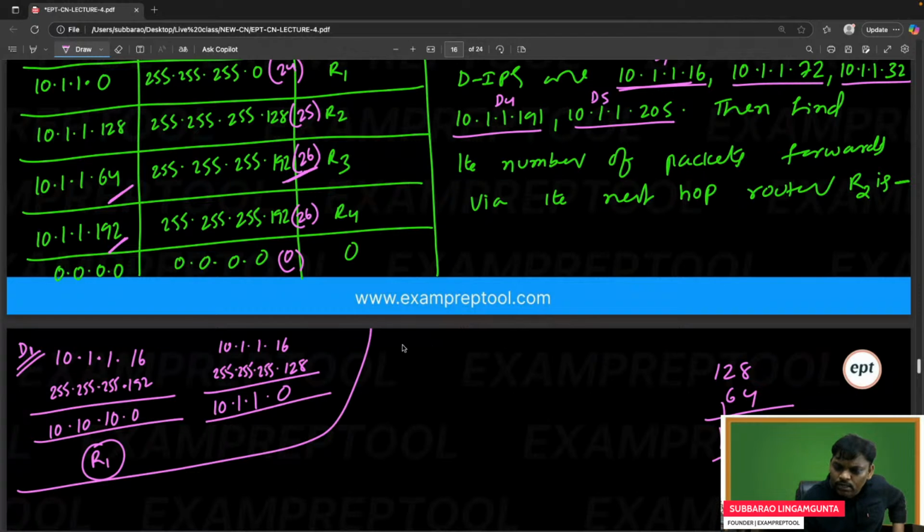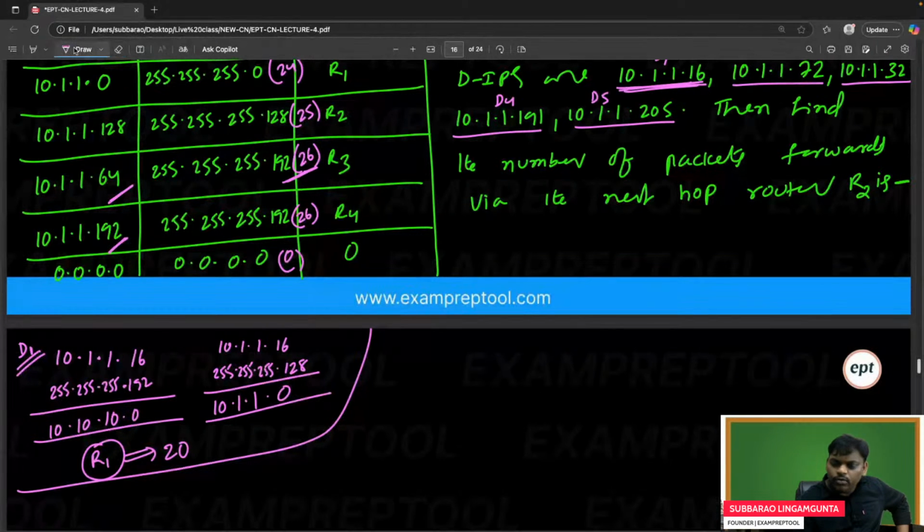So via R1, 20 packets will go. Remember, via R1, 20 packets. Destination D1 will go via R1. But we want via R2. We'll see that anyhow. Don't worry. Now let's go to D2.